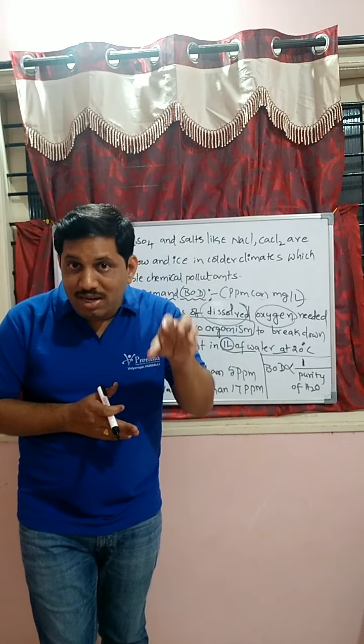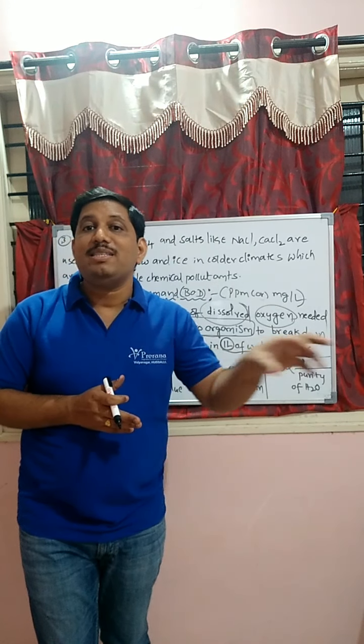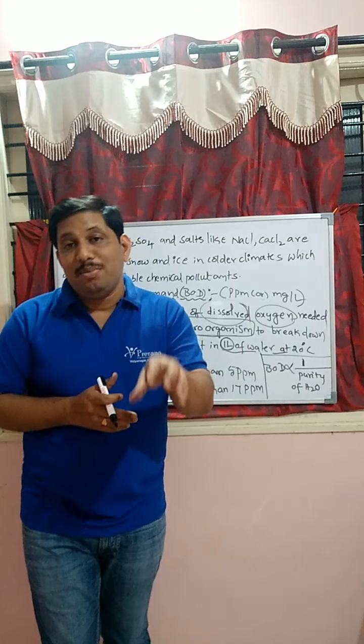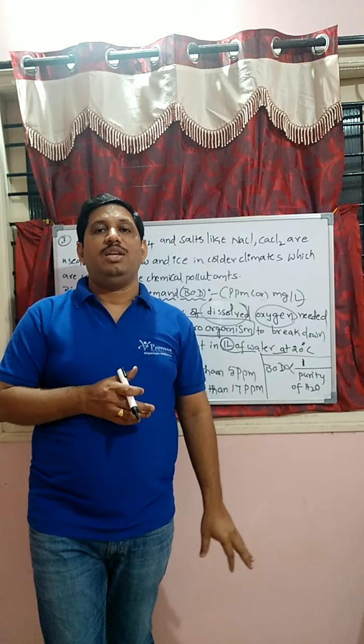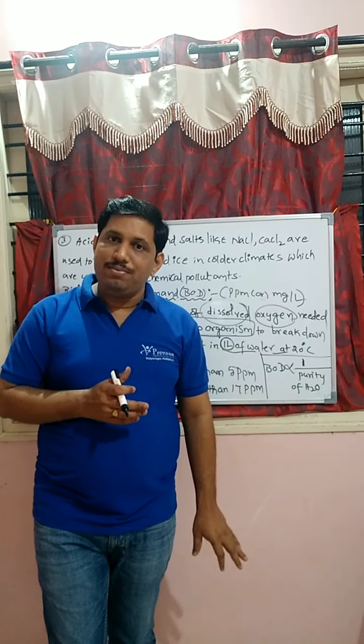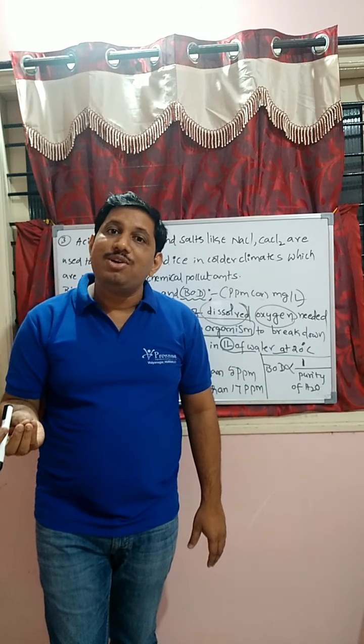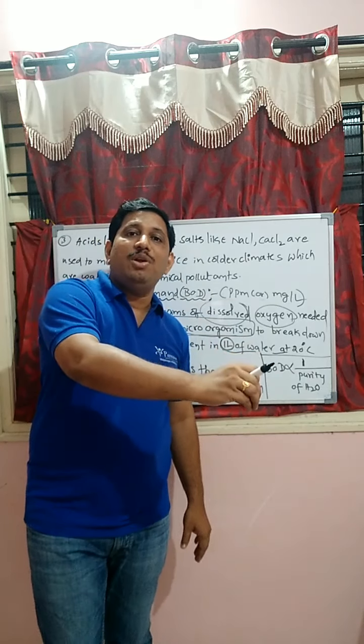The oxygen dissolved in water is dissolved oxygen. Therefore, more dissolved oxygen required, more BOD value.